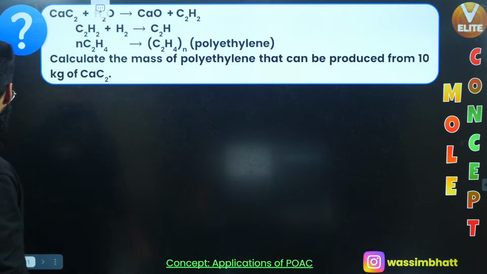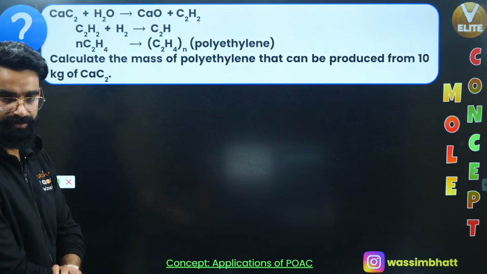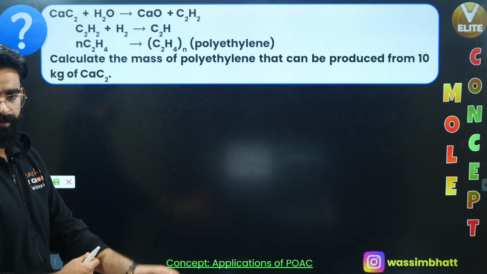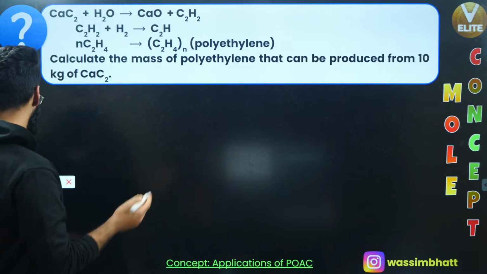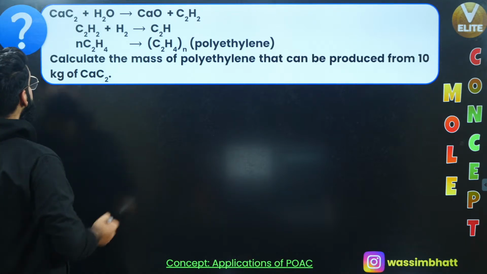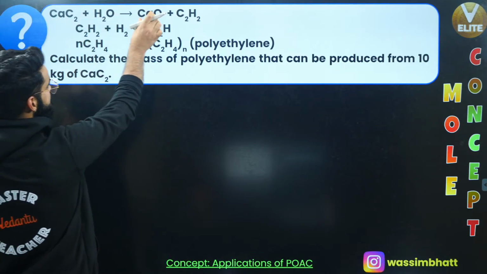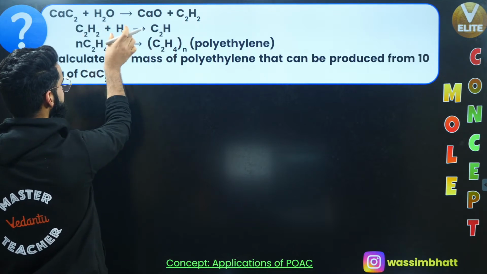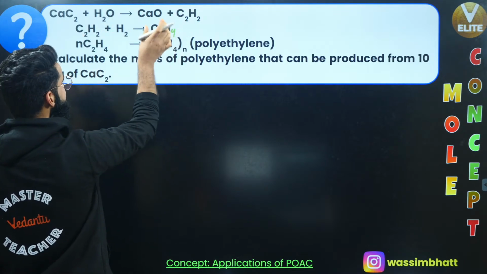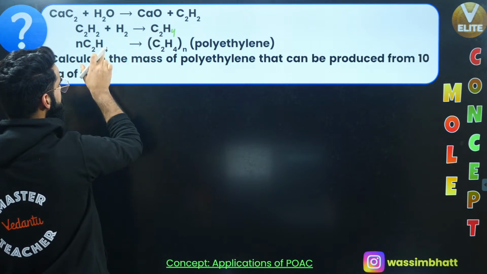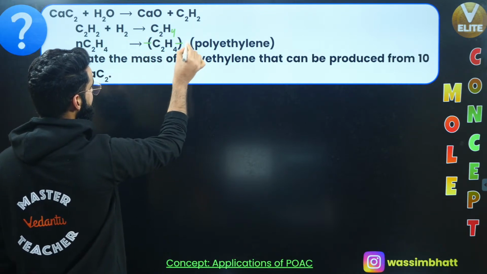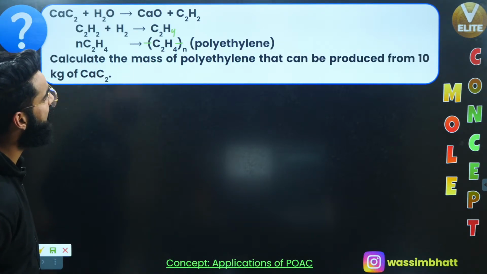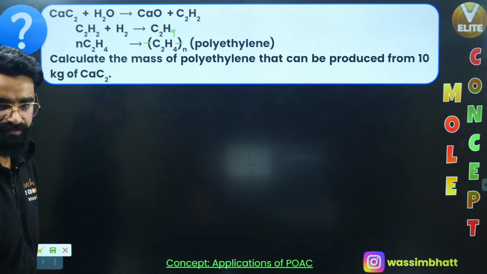Okay, this is one more question. It's a sequential reaction which is given to me. Yes, Soumya, it's complete revision. See guys, this is a sequential reaction, understand. First of all, CaC2 plus H2O gives calcium oxide plus C2H2. The C2H2 which gets formed in the first reaction again reacts with H2, leading to the formation of C2H4. N molecules of C2H4 form a compound called polyethylene, okay? This is the polyethylene which is getting formed. Calculate the mass of polyethylene that can be produced from 10 kg of calcium carbide.